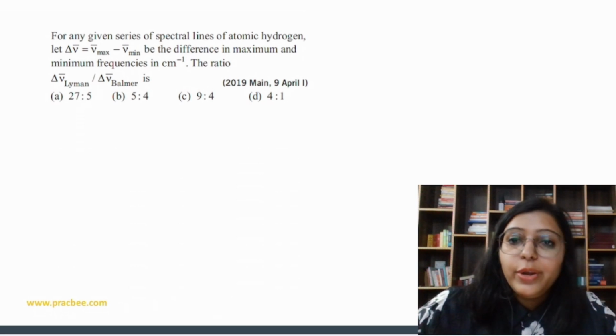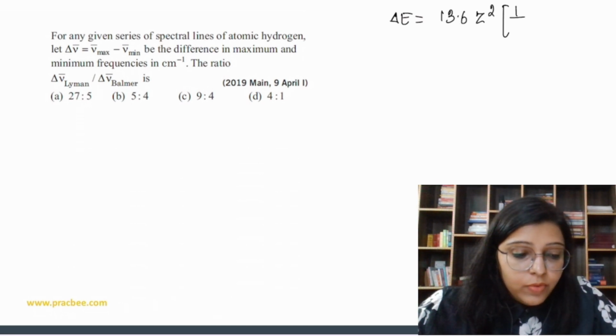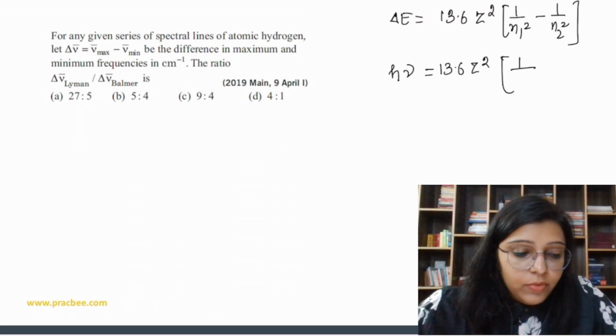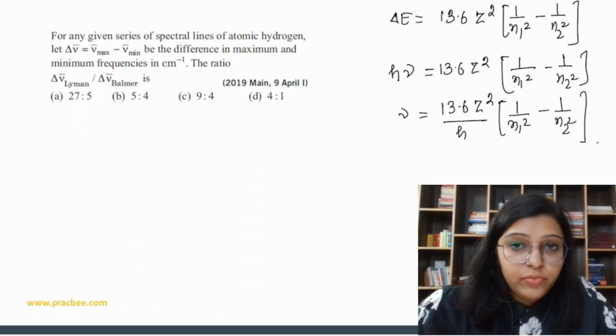So what we are going to do over here, देखो, we know that delta E is equal to 13.6 Z square into (1 by n1 square minus 1 by n2 square). Now delta E we can write as h nu, so h nu equals 13.6 Z square into (1 by n1 square minus 1 by n2 square). So frequency we have to find, so nu is going to be 13.6 Z square upon h into (1 by n1 square minus 1 by n2 square), है ना? We have to find this thing.